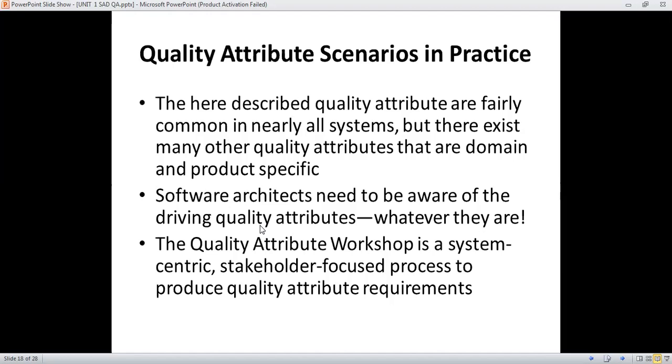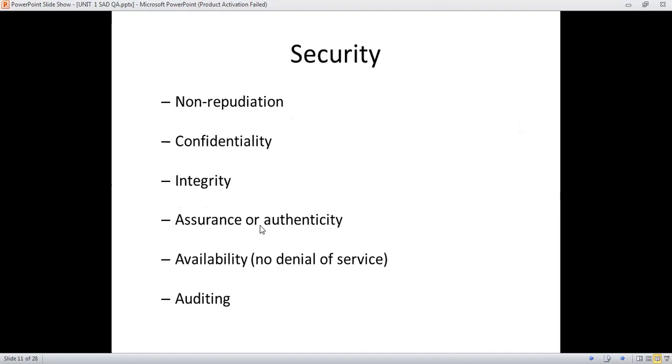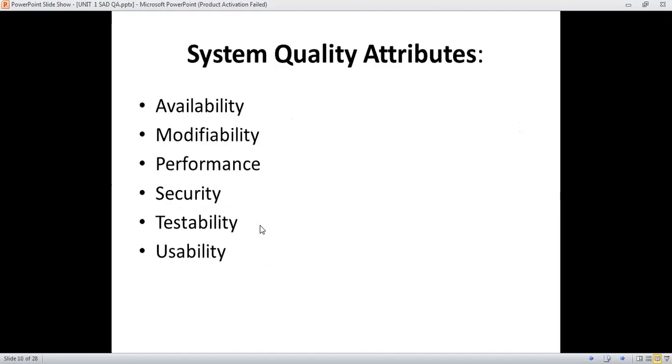As I told in the last previous session, there are 6 system quality attributes: availability, modifiability, performance, security, testability, and usability. When we are going to build a particular product, how those system quality attributes are mapped with the scenario, that part is known as quality attribute practices.